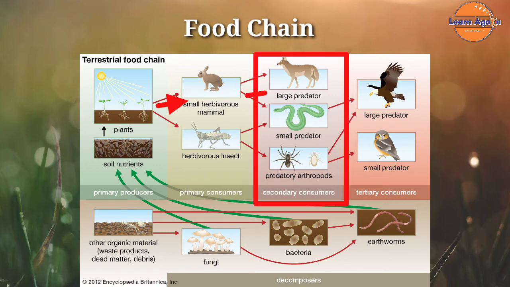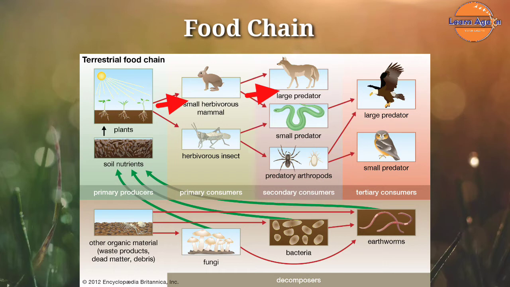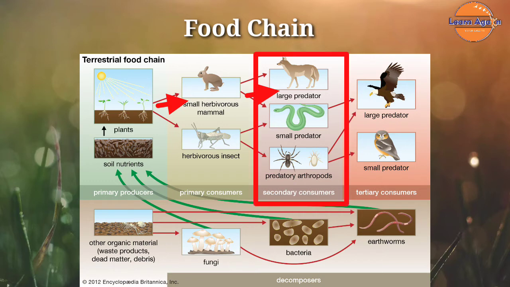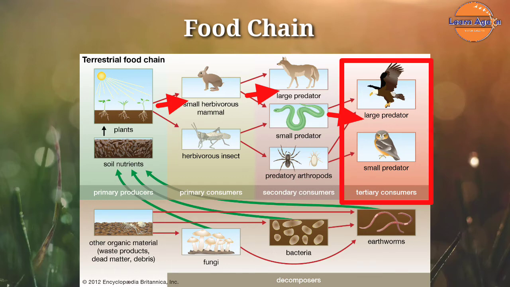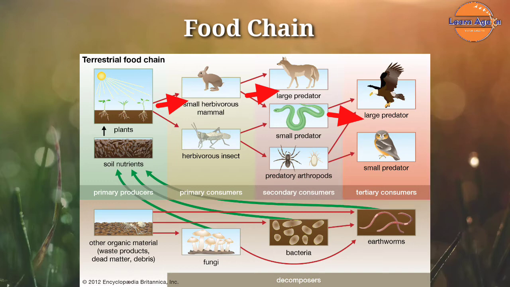Then we can see the secondary consumer like snake. They eat these primary consumers like mouse, their flesh, and consume energy. As they eat flesh, that is why they are called as carnivores. At the top level, we can see hawk. It is a tertiary consumer which eats another carnivores like snake.